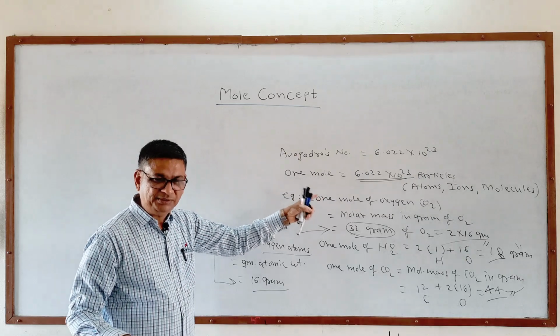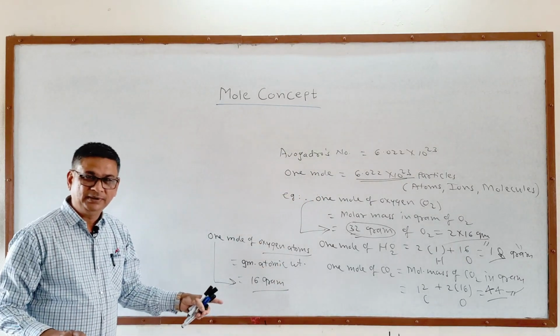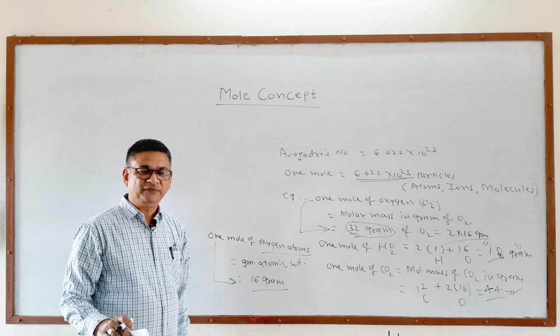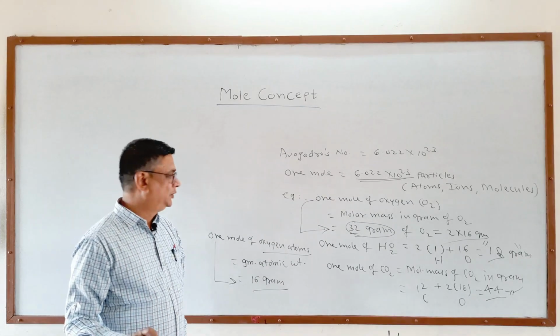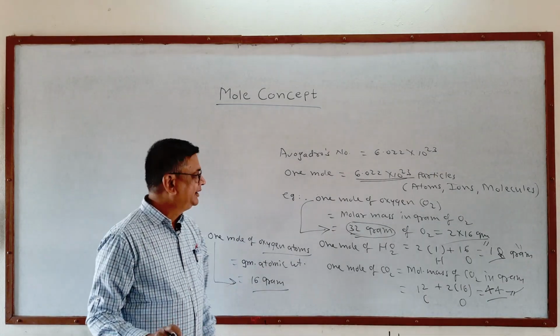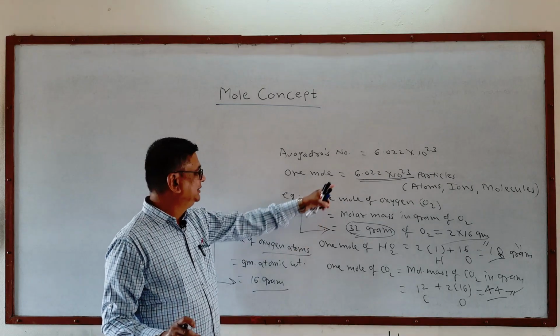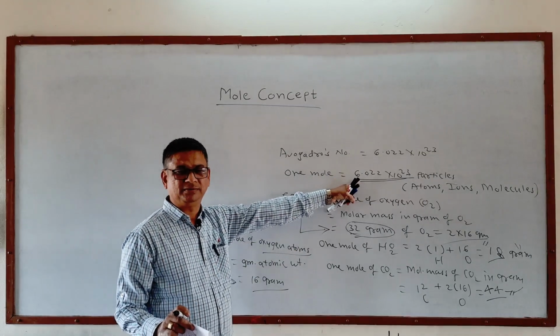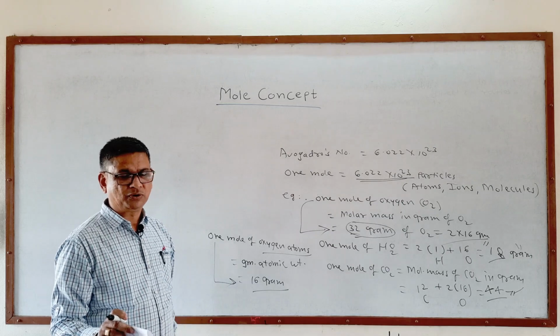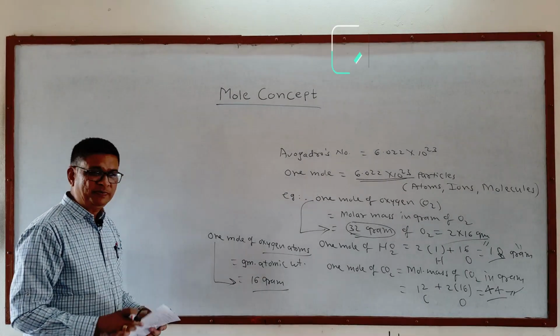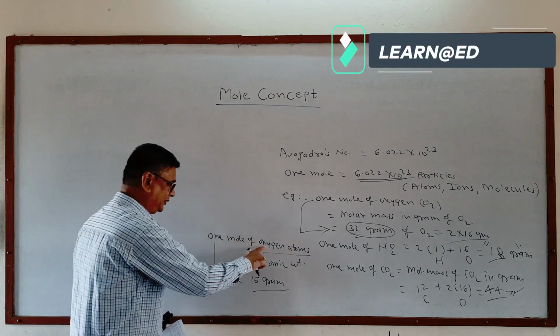Means the number is the same. That number is called Avogadro's number, named after the very famous scientist Avogadro, whose law is also there in chemistry and physics. And 1 mole is given that number on the basis of Avogadro's number. In case of atoms, I have just mentioned 1 mole of oxygen atoms.